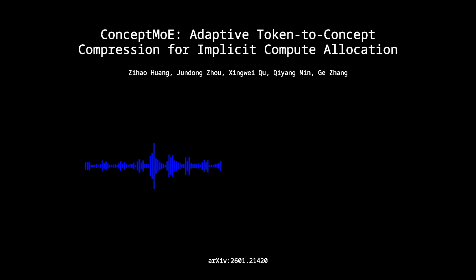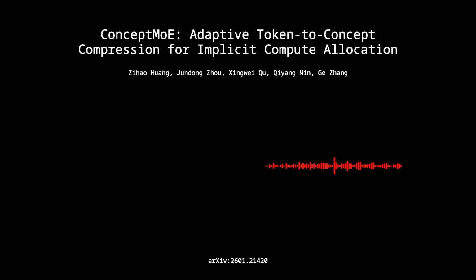So to solve this, they use an exponential moving average, or EMA, on the concept representations. So it's like a low-pass filter on the semantic transition? That's a perfect analogy. It smooths the trajectory, so even though the compute was discrete, the representational flow is continuous.